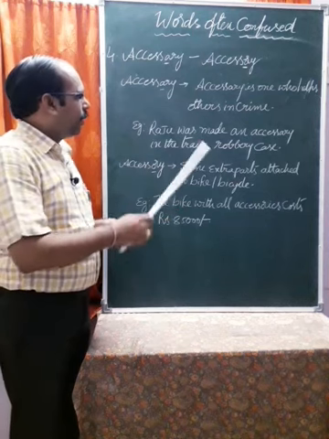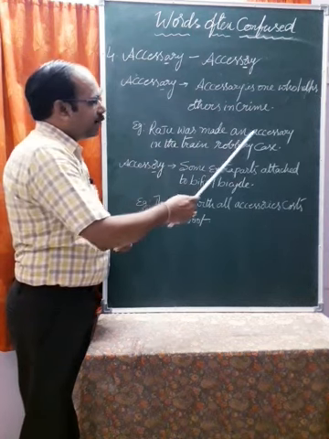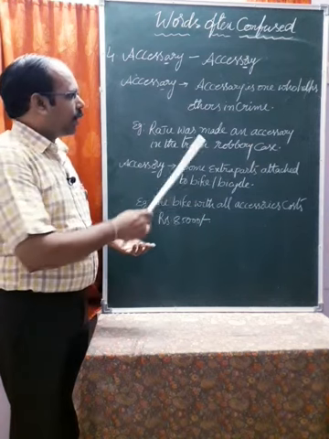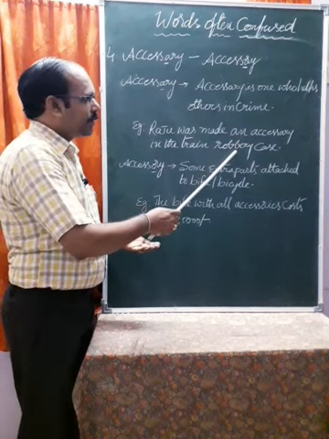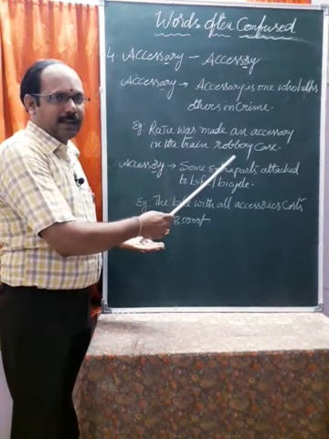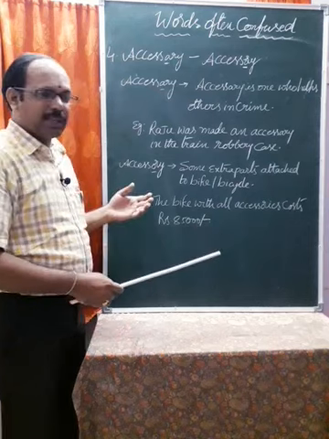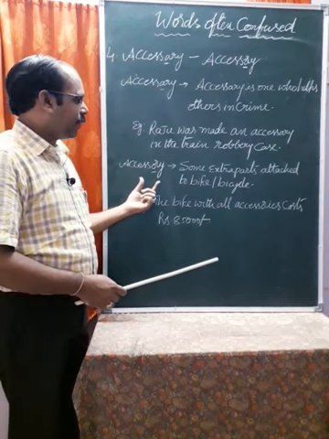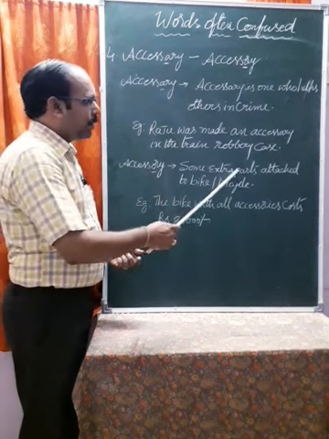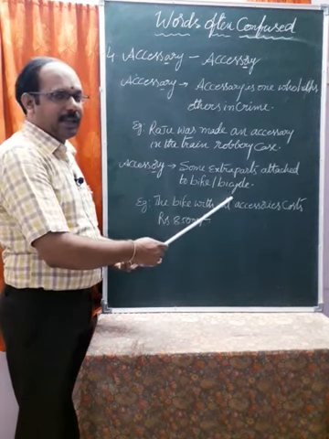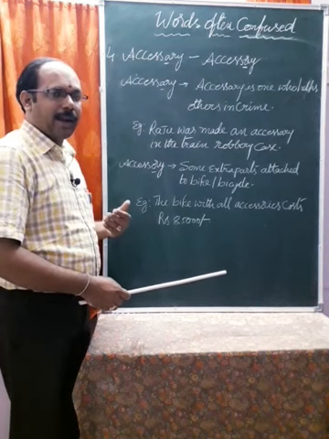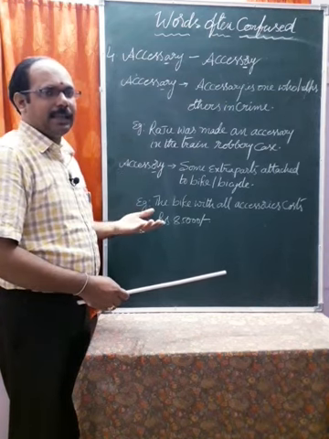For example, Raju was made an accessary in the train robbery case. So Raju helped robbers to rob the train. So he became an accessary. Understood, I think. And the next one is accessory, ending with ORY. Some extra parts attached to a bike or bicycle. Everyone knows it. The bike with accessories, the bike rate without accessories.